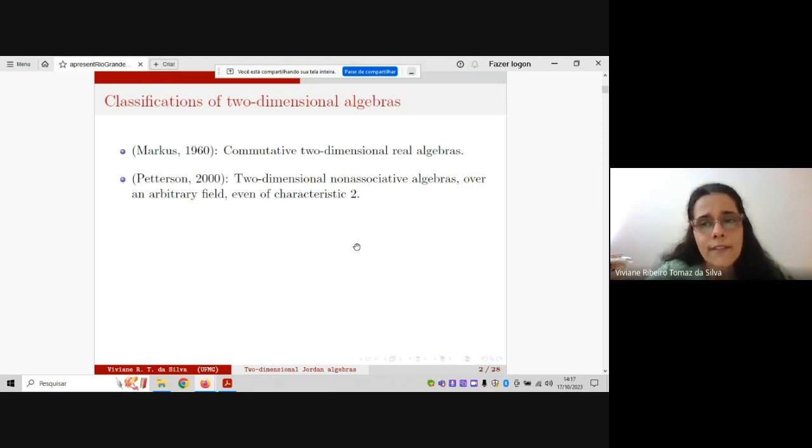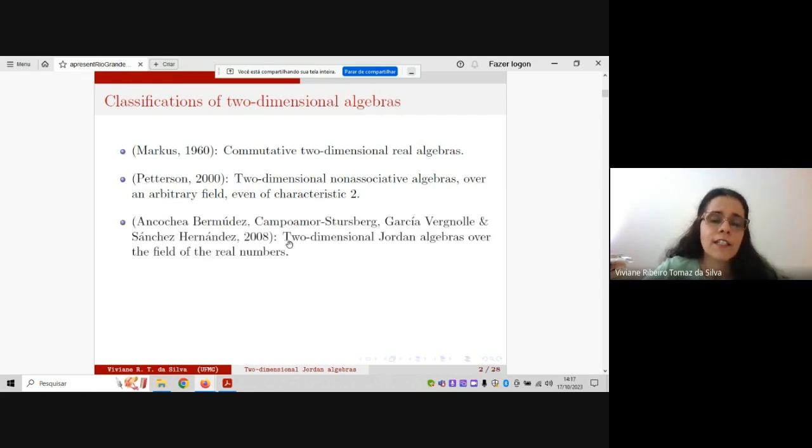It is interesting that in this case, he works over an arbitrary field, even of characteristic 2. And another classification was given by all of these authors in 2008.